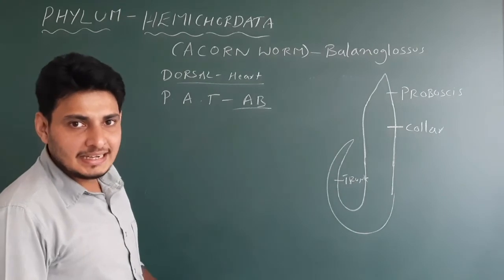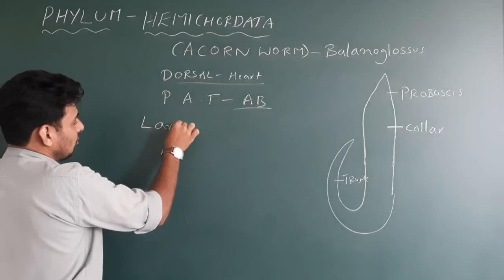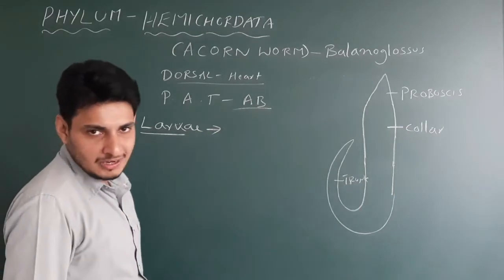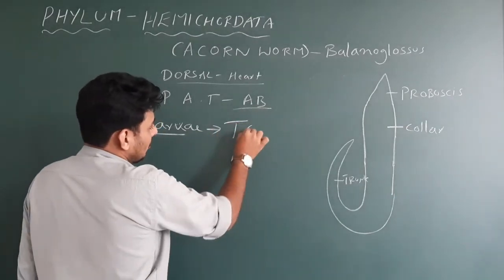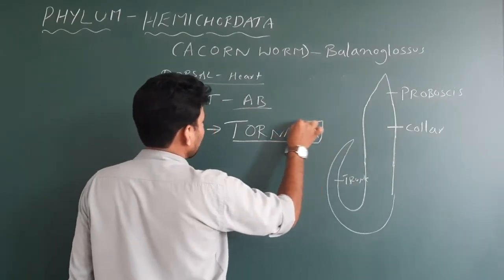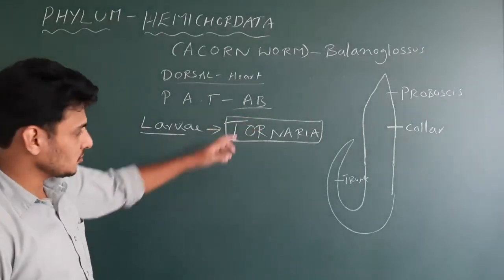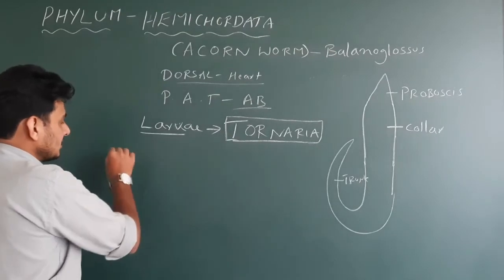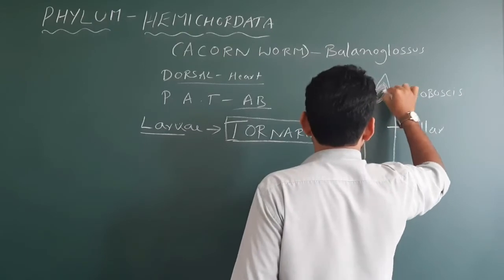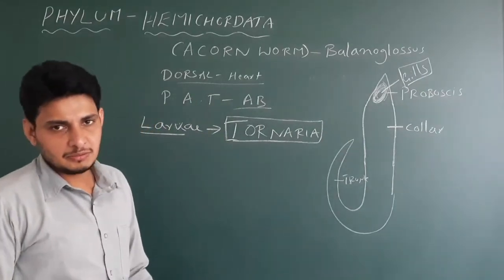The development is indirect. You need to remember this. What is the name of the larva of this acorn worm? Tornaria. Very important. Tornaria is the name of the larva of acorn worm or Hemichordata. I put this word in the box, so it's very important. Next, in the proboscis, they have a structure called gills, which is nothing but respiration itself.